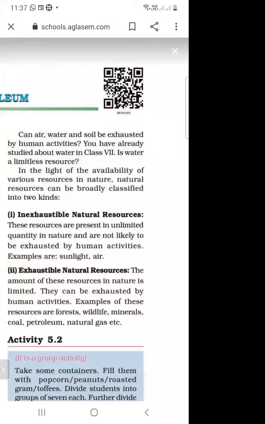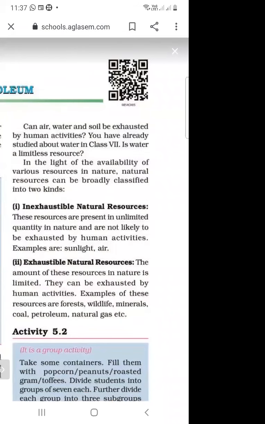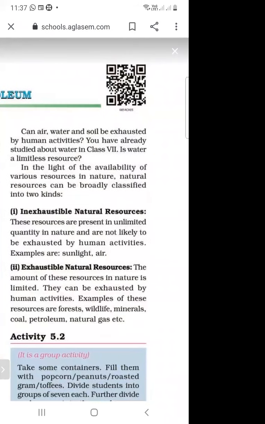The resources which are present in unlimited quantity and are not exhausted by human activities are called inexhaustible resources. And what are exhaustible natural resources? The natural resources which are present in limited quantity are called exhaustible natural resources. And what are examples of exhaustible natural resources? Forest, wildlife, minerals, coal, petroleum, natural gas, etc.